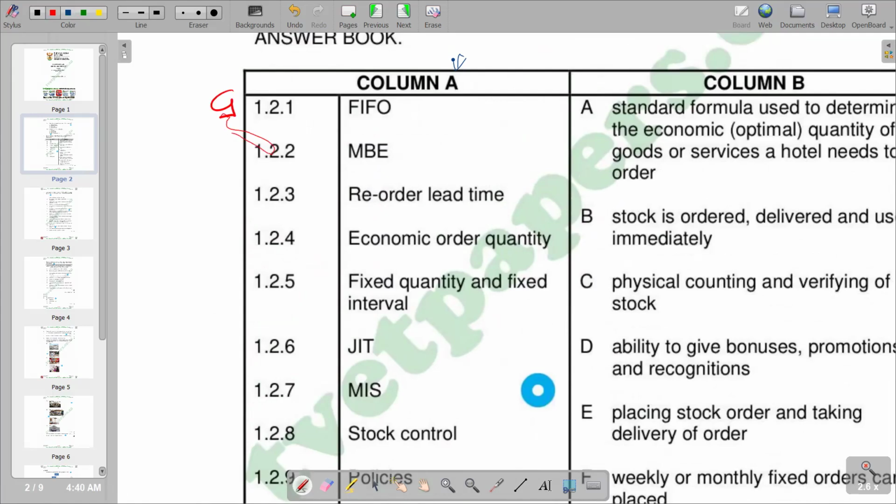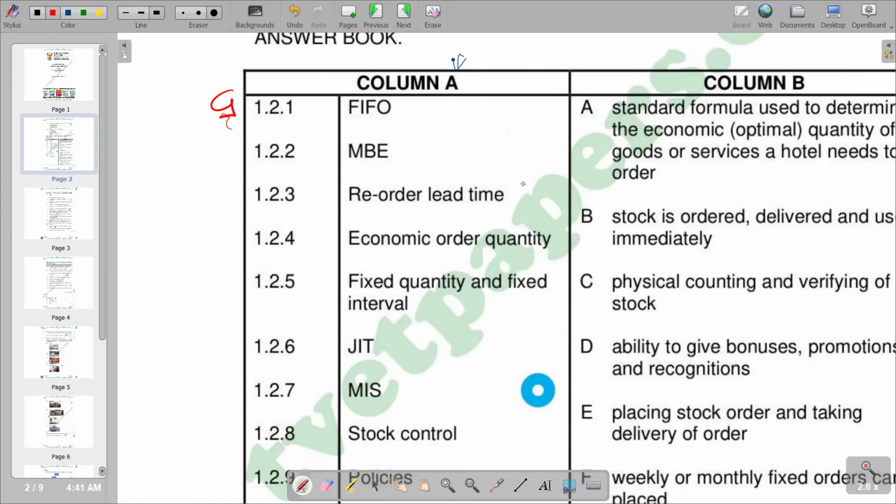So moving on to 1.2.2. On 1.2.2, it's MBE as an abbreviation, and this is management by exception. Obviously, it stands for management by exception. And this is a style of business management that focuses on identifying and handling cases that deviate from the norm. So when we have such a scenario, it's management by exception.